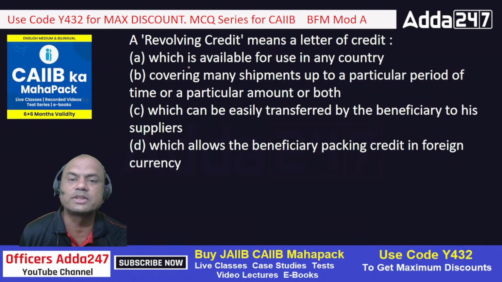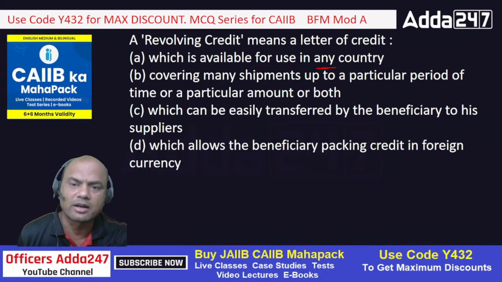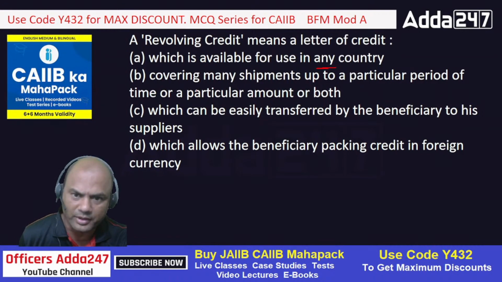Revolving credit means which is available for use in any country. Any country is not the logic here. Wherever the applicant and beneficiary stay, only in that country it is applicable, no other country. Covering many shipments up to a particular period of time or a particular amount or both. See, this is the correct answer. Many shipments means 400 chairs per month, up to a particular time means 6 months, or a particular amount means if I say up to an amount, it is up to that amount. So time or amount, or both. So B is the correct answer.